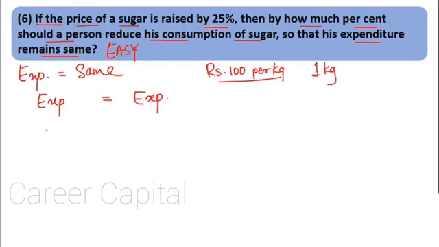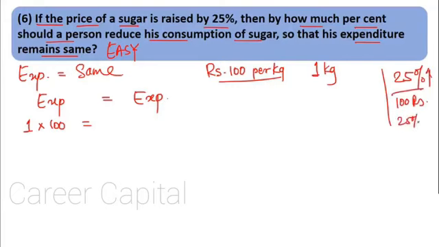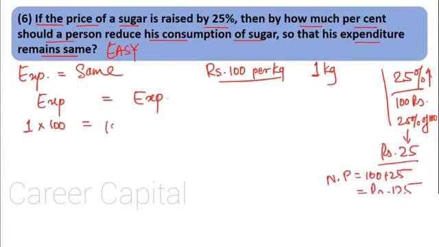Okay, so what was the expenditure initially? 1 kg sugar, that is quantity of sugar consumed, into the rate of sugar, rupees 100 per kg. This was the expenditure earlier. Now what has happened is that price increases by 25%. Initially it was 100 rupees. It increased by 25%. What is 25% of 100? Simply it is rupees 25. So the price increases by rupees 25. So what is the new price? 100 plus 25, that would be rupees 125. So the new price becomes 125.